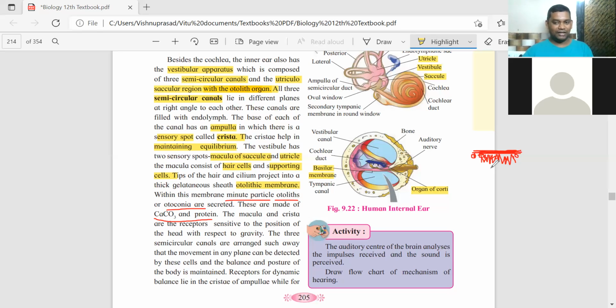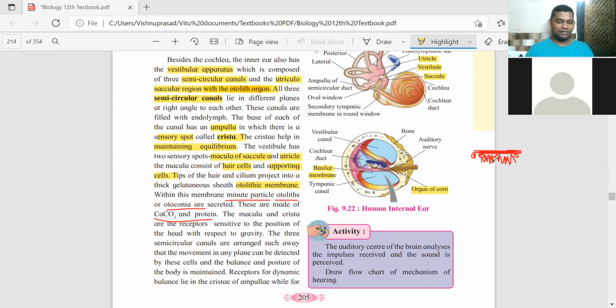So ये जो macula और वो जो crista, ampulla का crista, these both are the receptors. So whenever the position of your head changes, the hair cells get stimulated. Now if my body is in equilibrium, it's a balanced one.